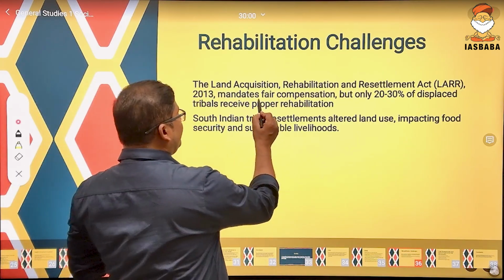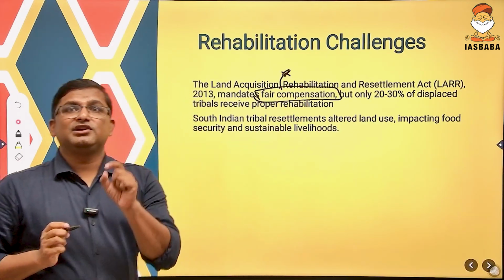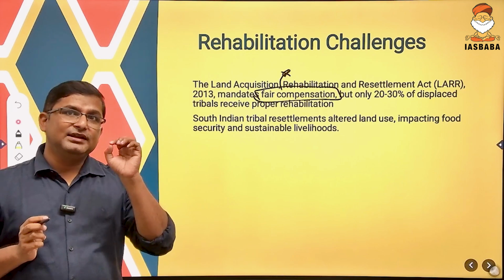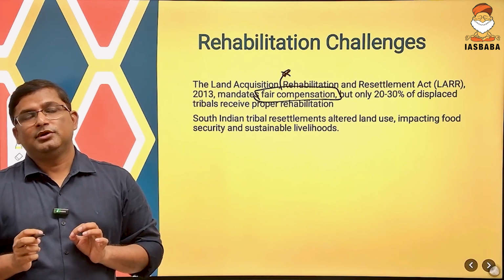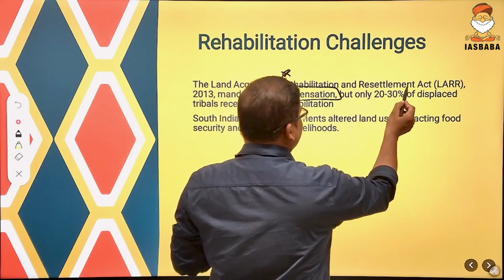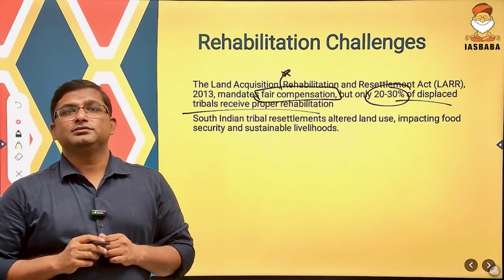It mandates fair compensation for land acquisition. If the government has done any land acquisition, it should give fair compensation to people. But only 20 to 30% of the displaced tribal population received proper rehabilitation.